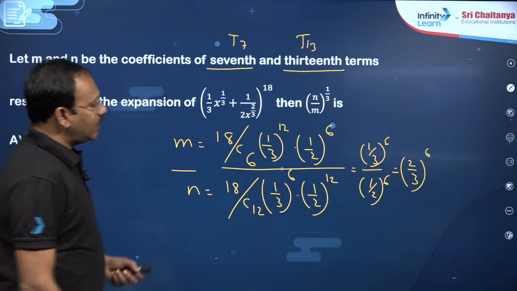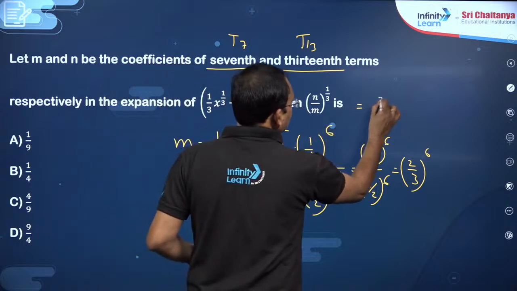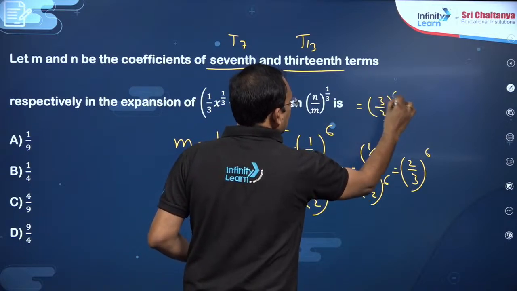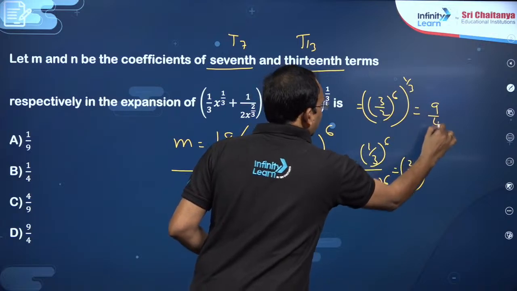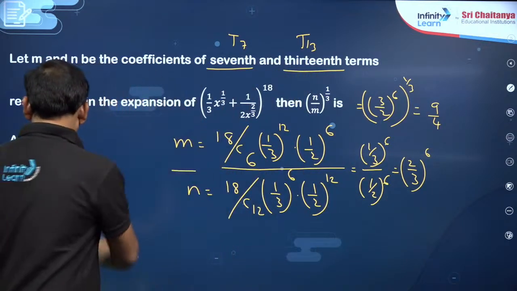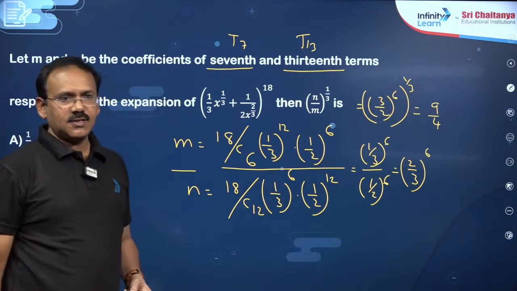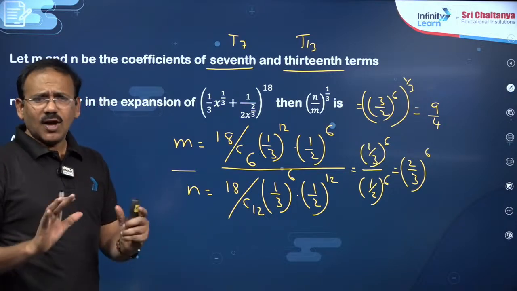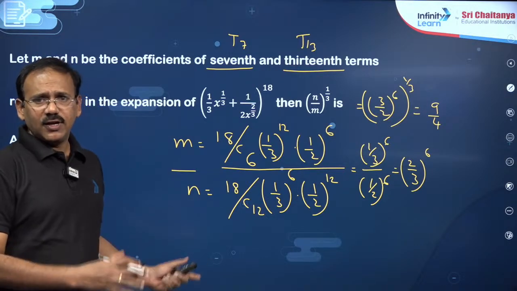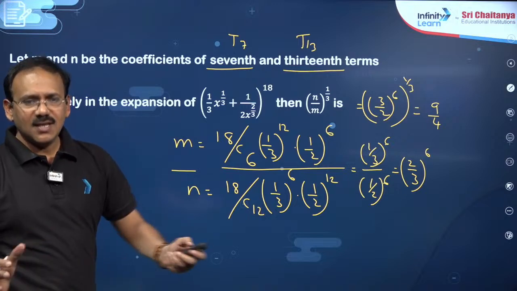So n by m will become (3 by 2) whole power 6, whole power 1 by 3, which is 9 by 4. So 9 by 4 is the answer, dear students. Got it? So dear students, to answer this question, it is the latest PYQ only. What you need to know is just T(r plus 1).